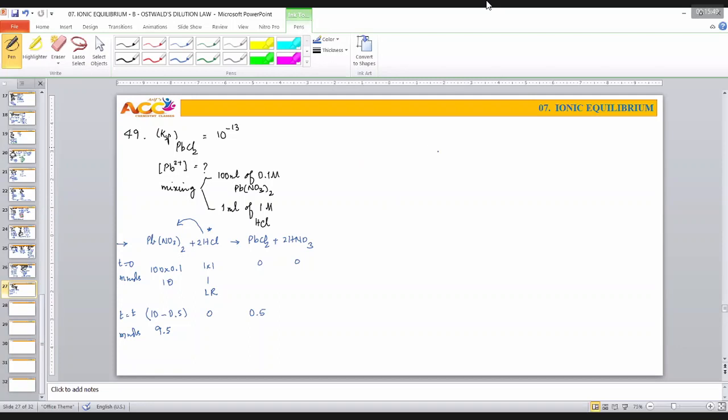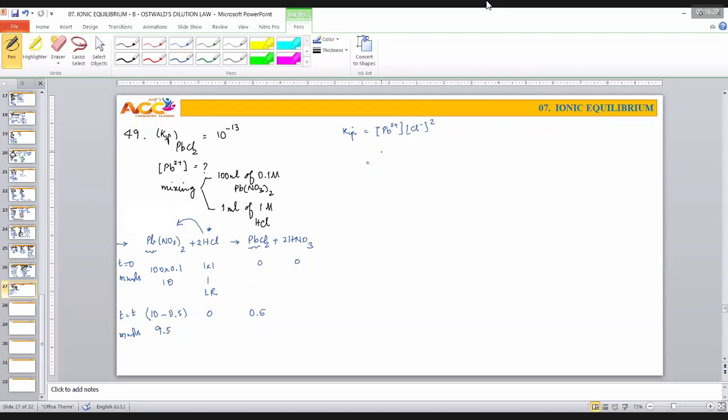Once you understand the concept nicely, check the value of KIP. What is that? Concentration of Pb2+ into concentration of Cl- ion whole square, right? Concentration of lead ion. This is the second stage of confusion or mistake. Therefore, I have used a precise word, total. What is the meaning of total? I don't know whether precipitate is formed or not. Therefore, I'll take this as the substance which is supplying lead ion. This is also supplying lead ion. Yes, this reactant is also supplying lead ion.